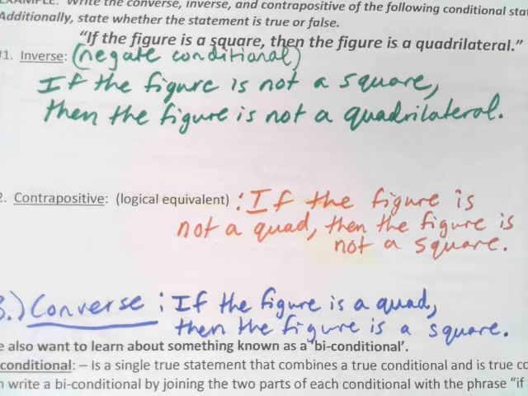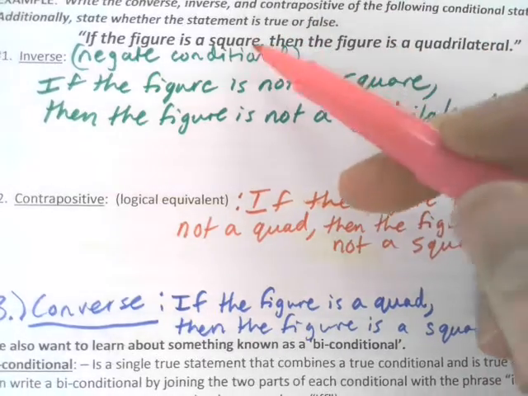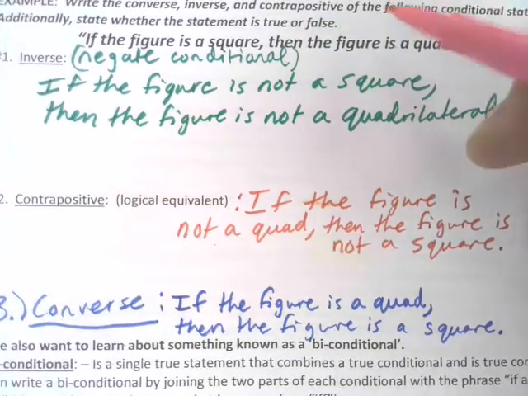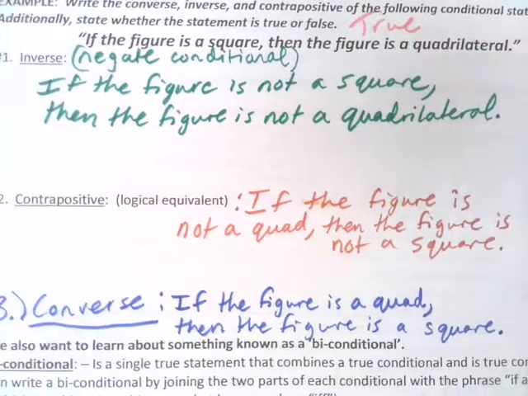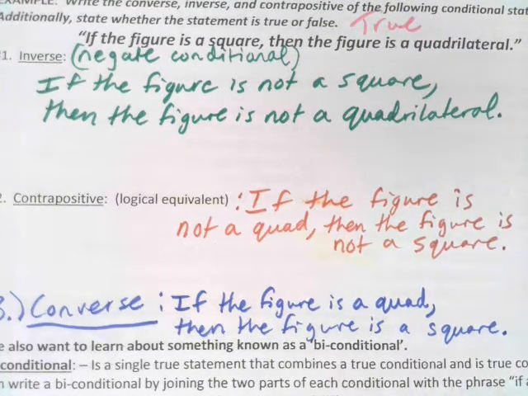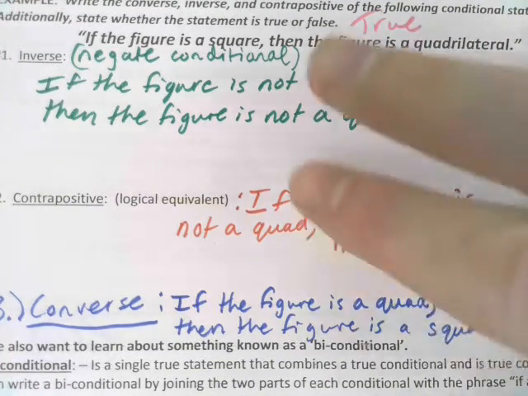Okay, so before we take a look and see about the truth or the falseness of these statements, let's look at the original. If the figure is a square, then the figure is a quadrilateral. Well, that is straight up true. All squares are quadrilaterals. How about the inverse?